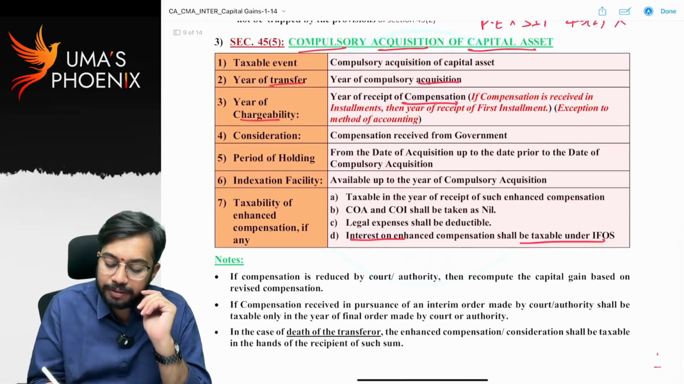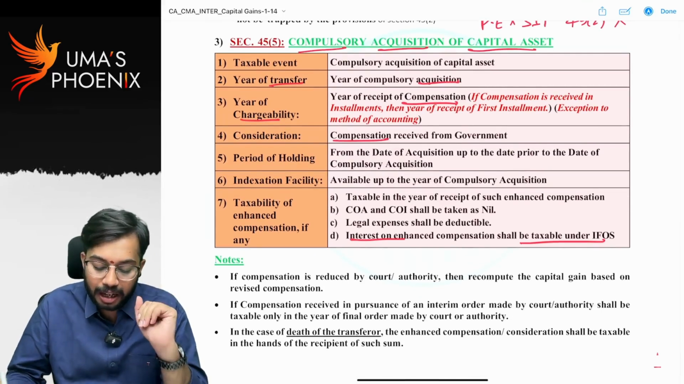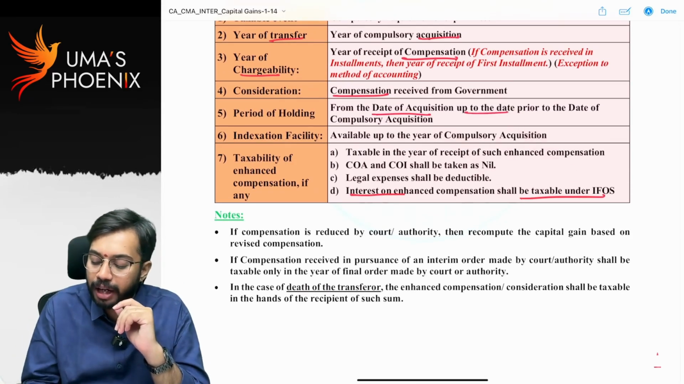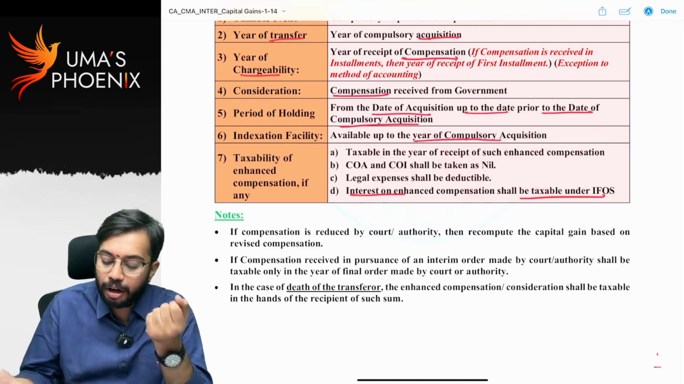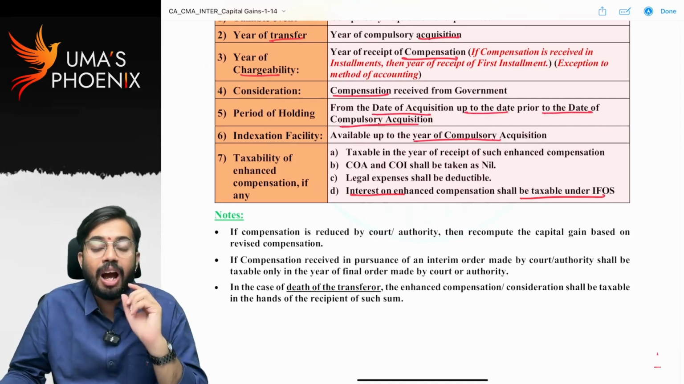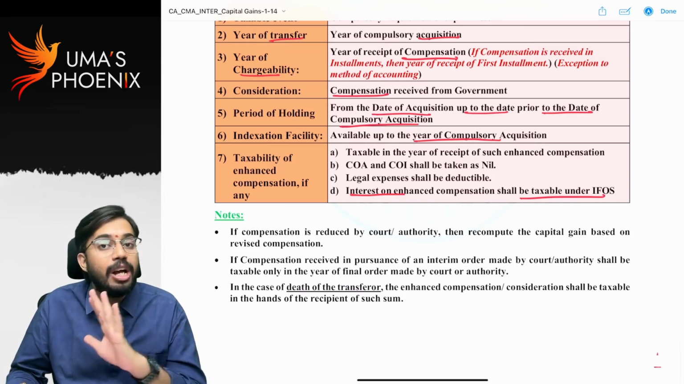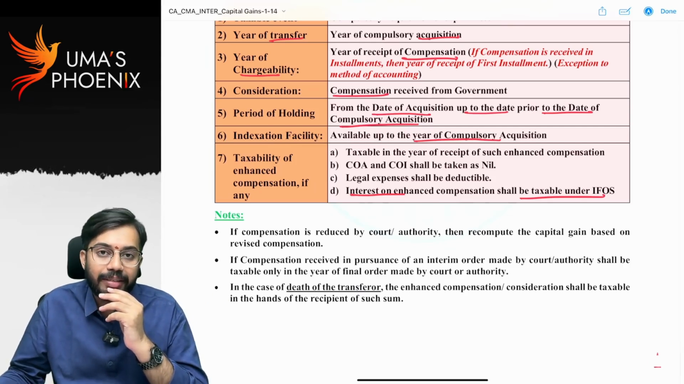And what is to be taken as full value of consideration? Whatever the compensation received from government is there, that is to be taken as full value of consideration. Period of holding will be calculated from date of acquisition up to the date prior to the date of compulsory acquisition. Indexation will be calculated up to the year of compulsory acquisition. If enhanced compensation is received, it is taxable in the year in which it is received. Interest on enhanced compensation is taxable under other sources. Cost of acquisition and cost of improvement you cannot claim as deduction from enhanced compensation. Only legal expenses you can claim as deduction. Is it clear? Good.